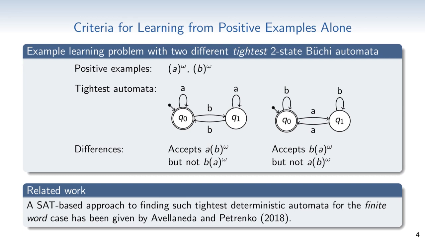Now, for this example, there are multiple possible different automata with two states, and they are incomparable. This is problematic, because now we do not know which one is the correct one for the environment. This is unsatisfactory, both from theoretical and practical points of view. Solutions to learning problems should be unique whenever possible. And, from a practical point of view, asking the specification engineer to select the right language from a set of possibilities is not exactly nice.